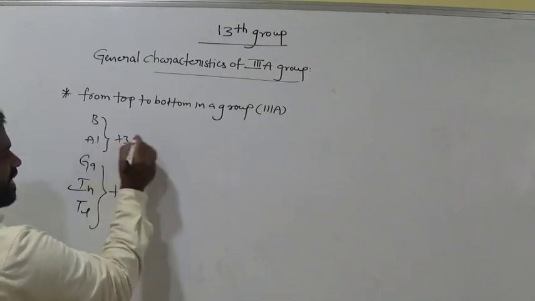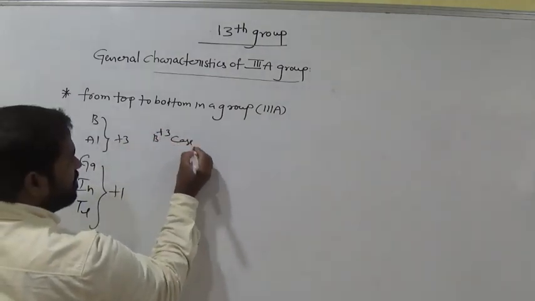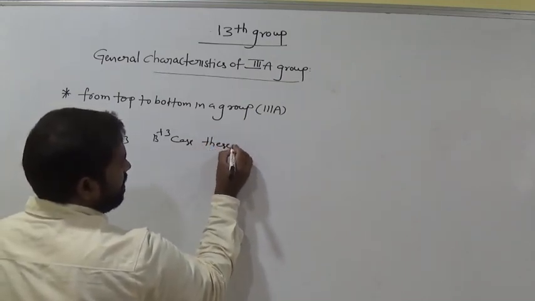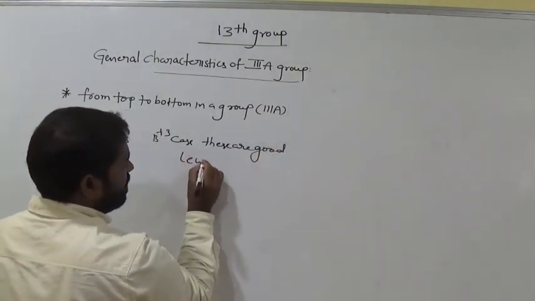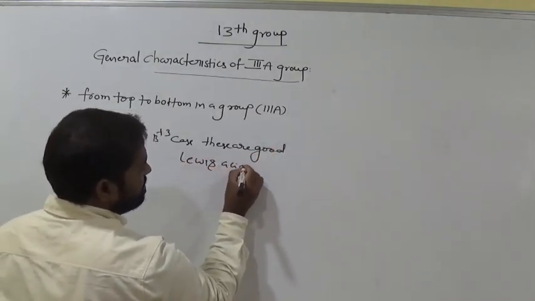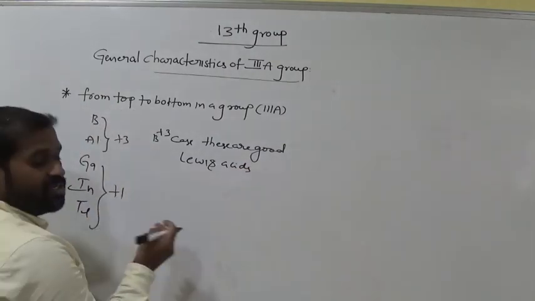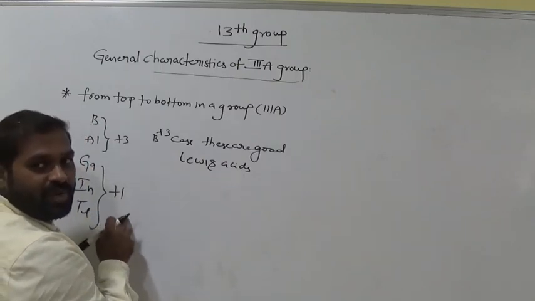So in the +3 case, these are good Lewis acids. Here it is +1 only. The electron pair acceptor is already only +1, and it needs only one electron to neutralize.